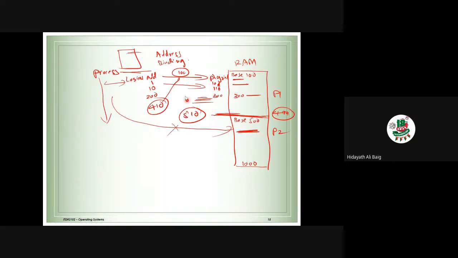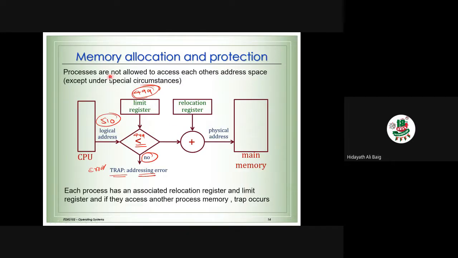Whenever we change the logical address to the physical address, here we are going to check the limit. Is it within the limit? If yes, you change the logical address to the physical address. Otherwise, you stop it and say that it is not under your limit. That is how we add this extra thing that we call a limit register.